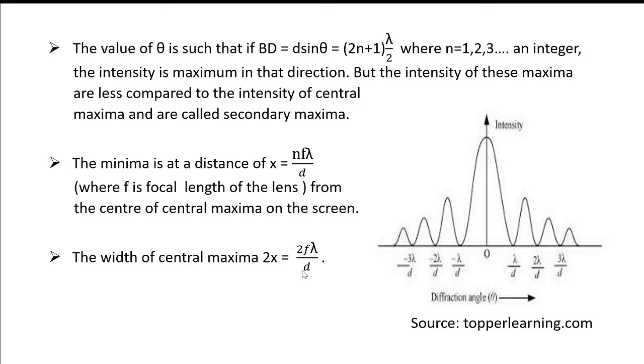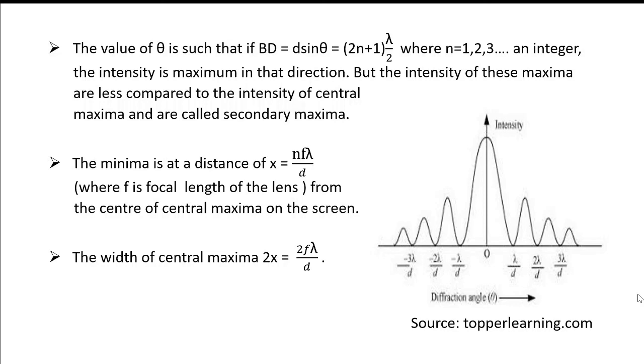That means with red light, the width of the central maximum is more than with violet light. With a narrow slit, the width of the central maximum is more. Further, the diffraction pattern consists of alternate bright and dark bands with monochromatic light. If you replace the monochromatic light with white light, then the central maximum is white and the rest of the diffraction bands are black.